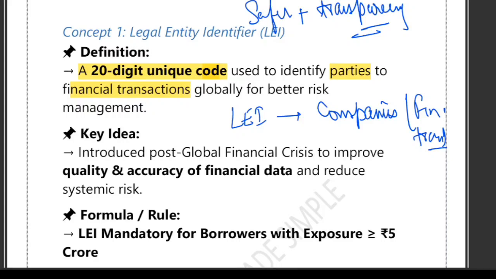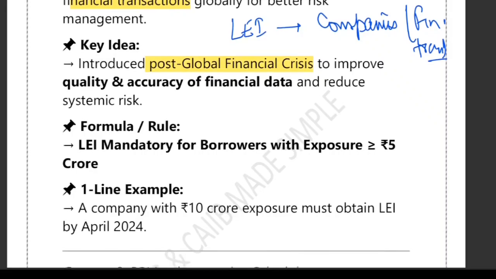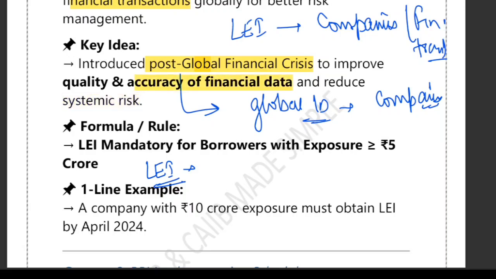This system was introduced after the global financial crisis, because regulators realized that without a proper global ID for companies, tracking risk becomes very difficult. Why? The reason is very simple. If you don't have a proper global ID for companies, tracking risk becomes very difficult. So what LEI does is two things: it improves the accuracy of the financial data and reduces systemic risk.